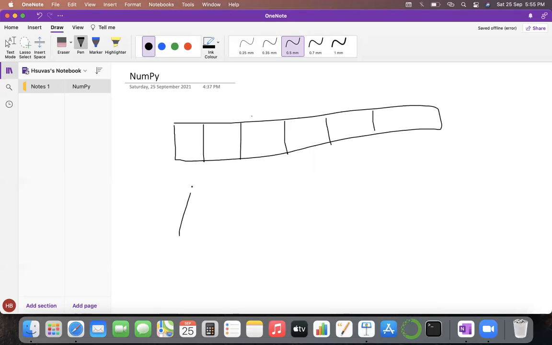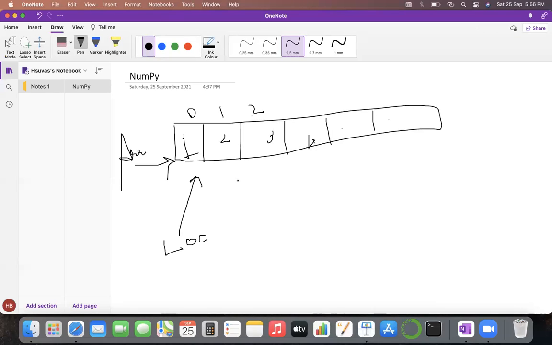These are some of the memory locations, and this is an array, arr, and inside it there will be some values like 1, 2, 3, 4, and so on. Each element will obviously have an index. The index might start from 0, 1, 2, and so on.